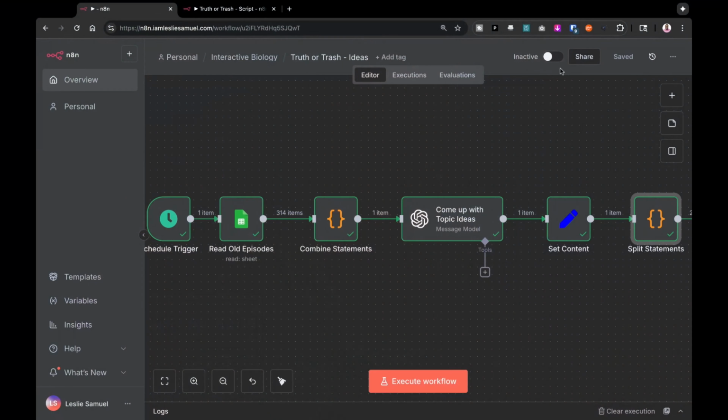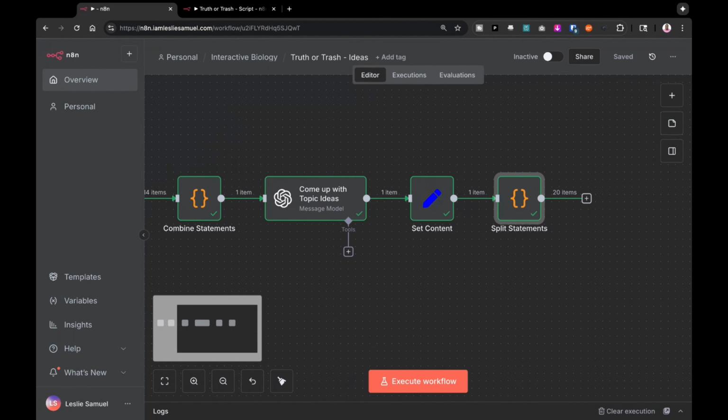That's just magic, isn't it? That's it. And I don't have to do anything. So when this is activated, because you can see I have it inactive right now, and I wake up on Monday morning, I will have these 20 ideas and I could say I like it or I don't like it.